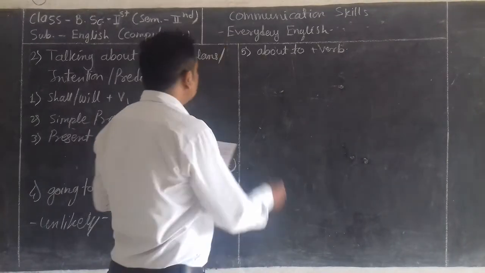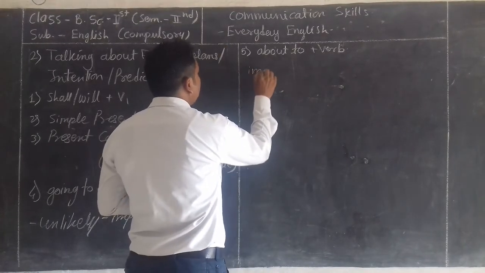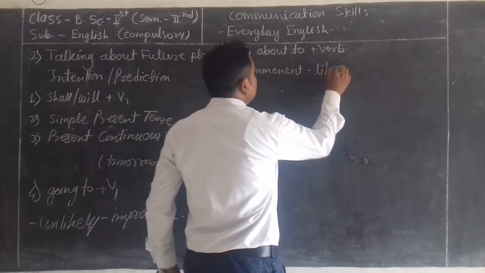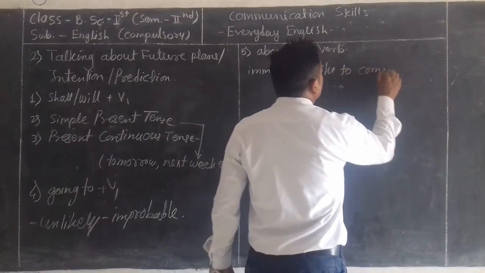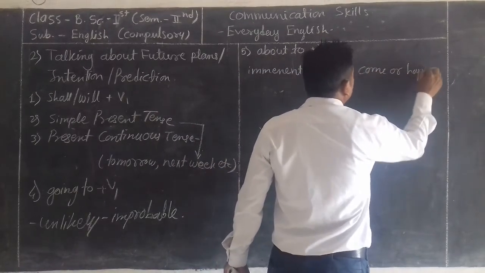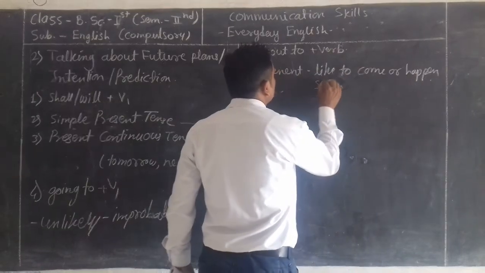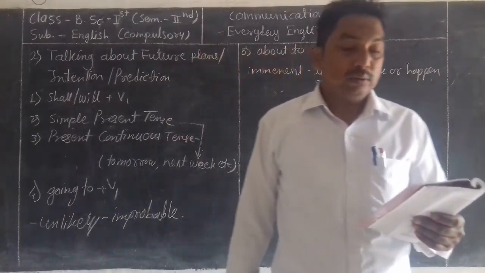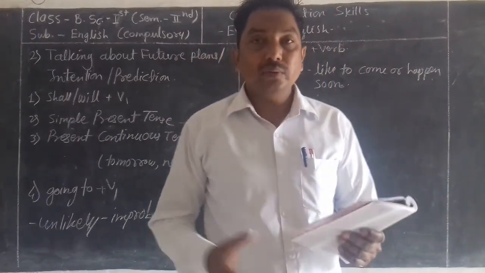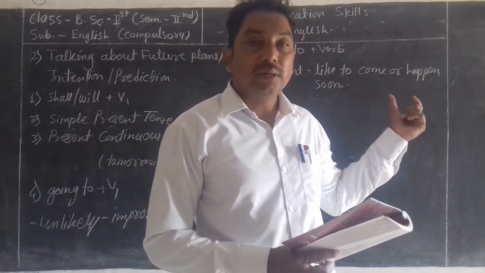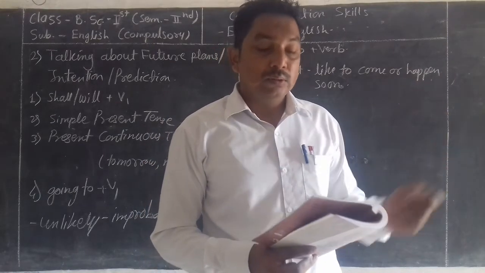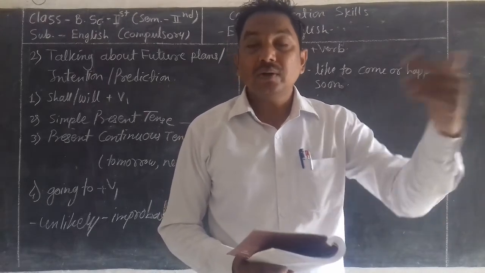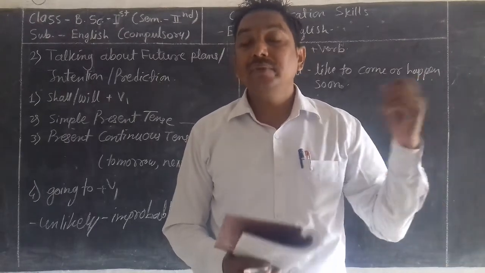Imminent means likely to come or happen soon, likely to happen in a very short while. So whenever we use this point, about to plus V1, or verb, at that time anything is just going to happen quickly, soon, and then we use this.